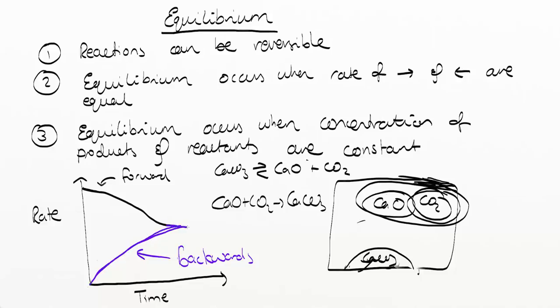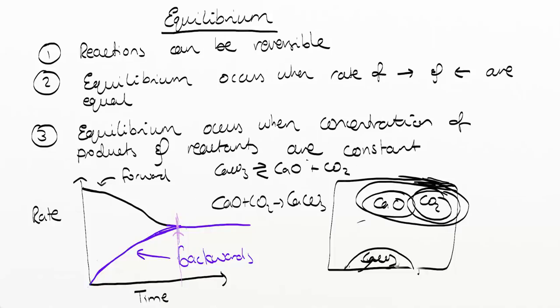So what we see over time is the rate of the forward reaction decreasing and the rate of the backwards reaction increasing in this particular example, and this results in us reaching a point where the rate of the forward and the backward reaction are the same over here.